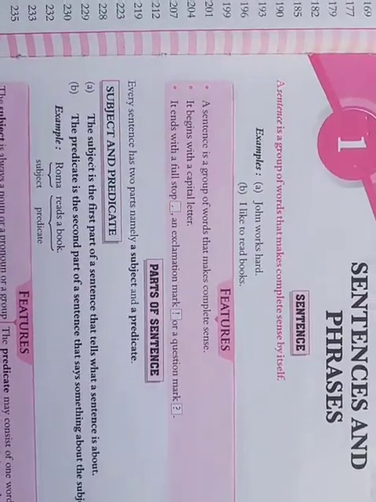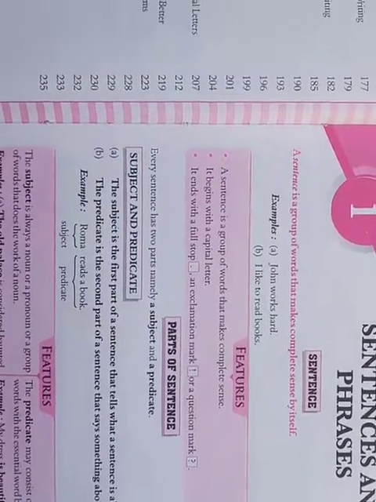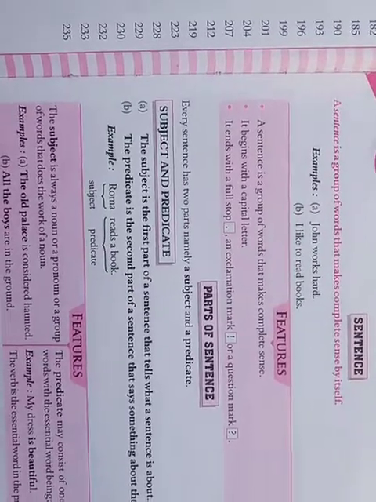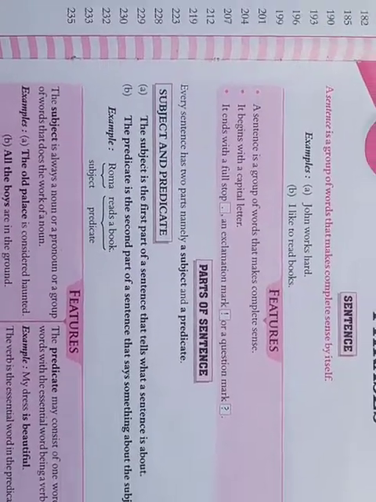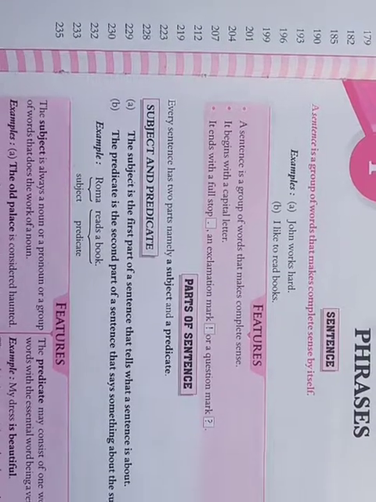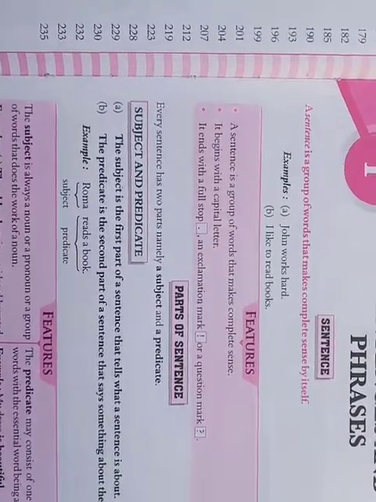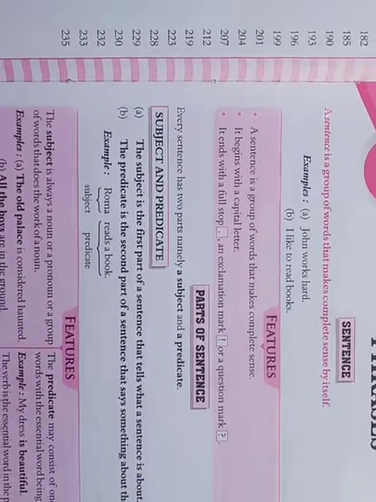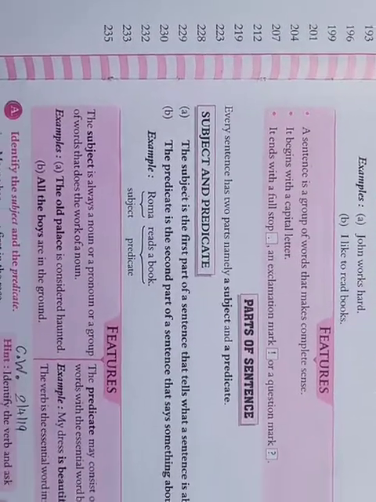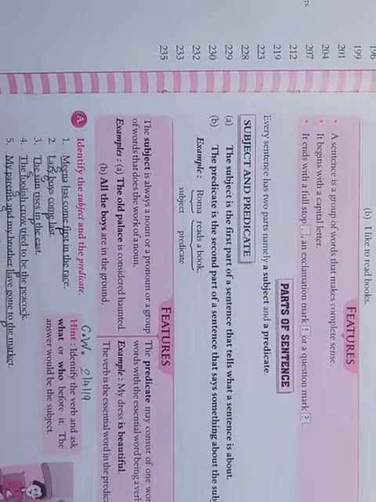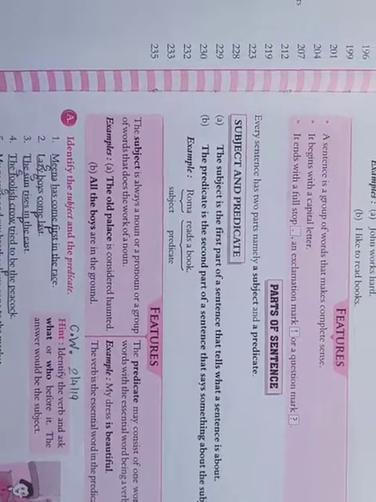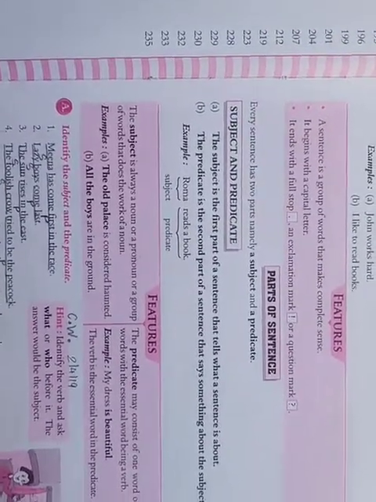So, what do you think? Let's go ahead. Parts of sentence. Any sentence is made up of mainly two parts. First is subject and another is predicate. What do you mean by subject? A subject is the first part of a sentence that tells us what a sentence is about.